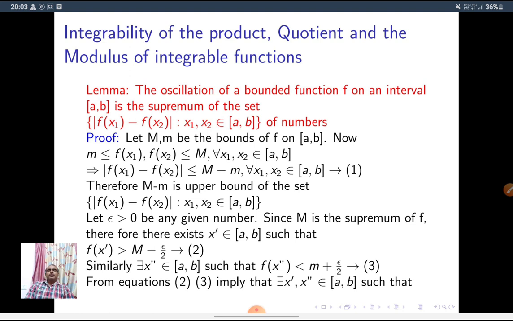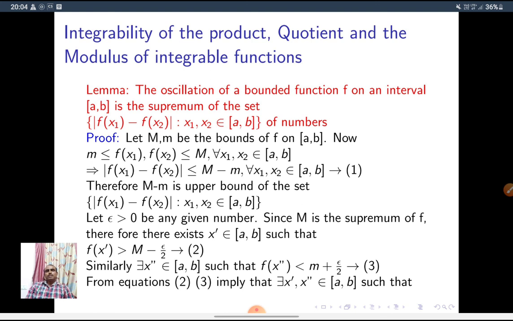Okay. See the proof. Let capital M and small m be the bounds of f on AB. Now m is less than or equal to f(x1), f(x2) less than or equal to M. So the bounds of f are capital M and small m. So any function value is in between m comma capital M. So mod f(x1) minus f(x2) is less than or equal to M minus m. Clearly, M minus m is an upper bound of the set mod f(x1) minus f(x2), right?